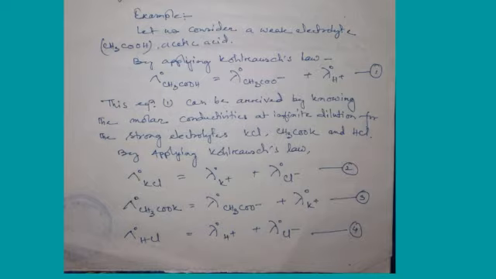Again, by applying Kohlrausch's law to this third one, strong electrolyte hydrochloric acid HCl, it becomes: molar conductivity at infinite dilution for hydrochloric acid is equal to ionic conductivity of hydrogen ion at infinite dilution plus ionic conductivity of chloride anion at infinite dilution. This becomes equation 4. Okay.